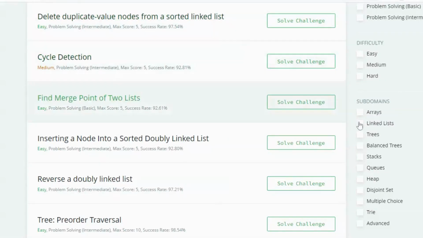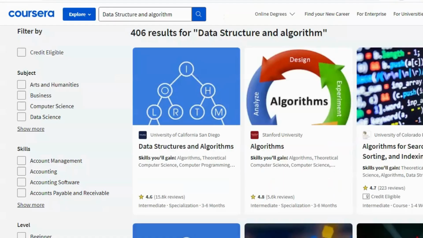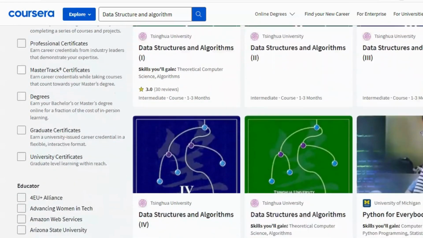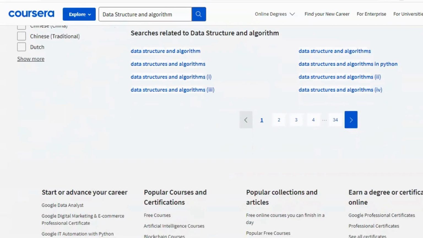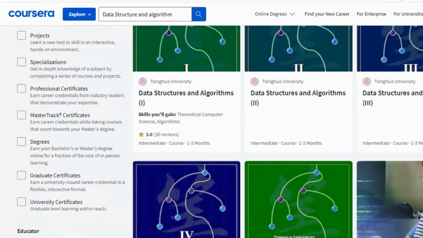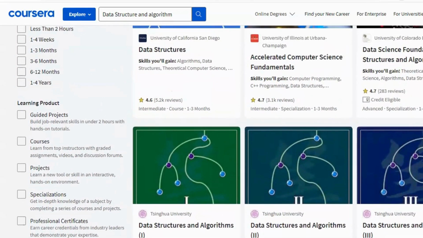If you prefer a more structured approach to learning, Coursera is a great option. इसमें उस फील्ड के leading professors and experts के द्वारा सिखाए गए wide range of courses on data structures and algorithms available है. The courses include video lectures, quizzes, and assignments to help users learn and apply the concepts.